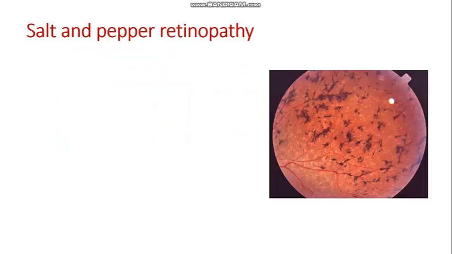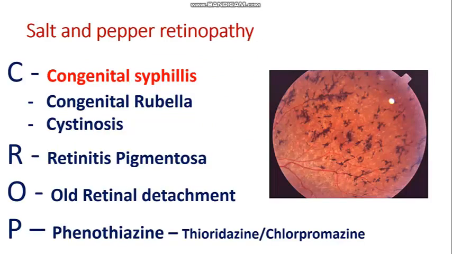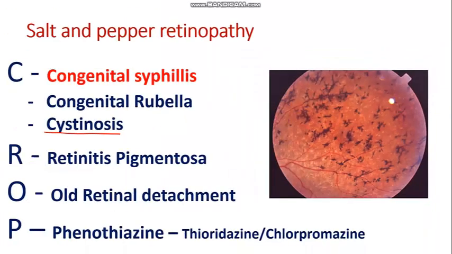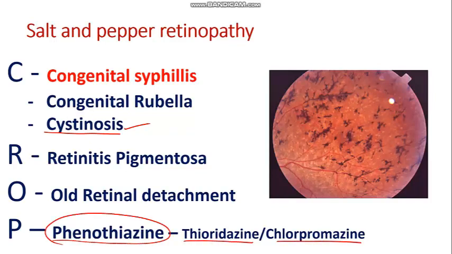You can remember by any of your ways. You can remember by crop. Some drugs will come, of course. Cystine depositions can cause this pigmentation, like you see in retinitis pigmentosa, like salt and pepper retinopathy, black is pepper, white is salt. Drugs important, cystinosis. Phenothiazine is very important. Thioridazine and chlorpromazine, both are phenothiazines. They can cause salt and pepper retinopathy.